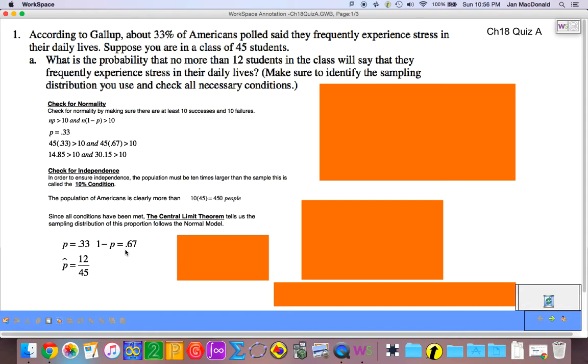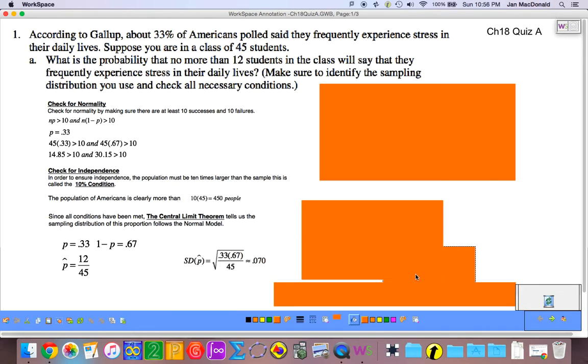So we know this follows a normal model. We also know that the parameters of this normal model will be P, comma, the standard deviation of P hat. Well, we have P, it's 0.33. We need to find the standard deviation of P hat. We know that formula is the square root of P times 1 minus P divided by N. So here you go. This is the standard deviation of P hat.